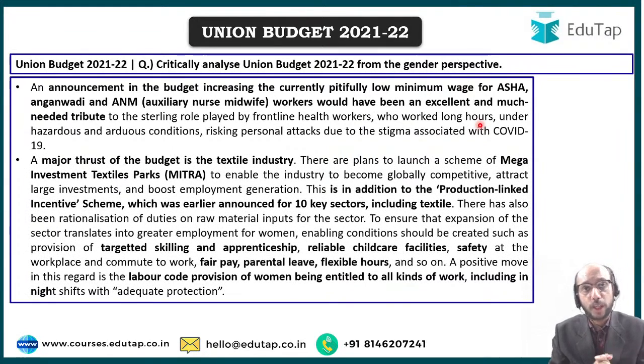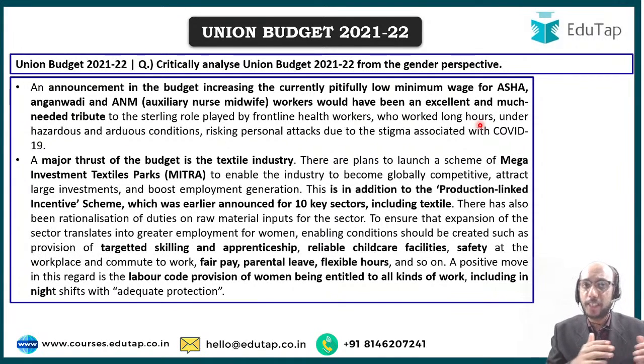This budget has spoken, thankfully, about the textile industry, which is a very important employment generator in India. We are talking about mega investment textile parks. Now, how is this linked with gender? The fact is that a lot of women are employed in the textile industry at various stages of our production.